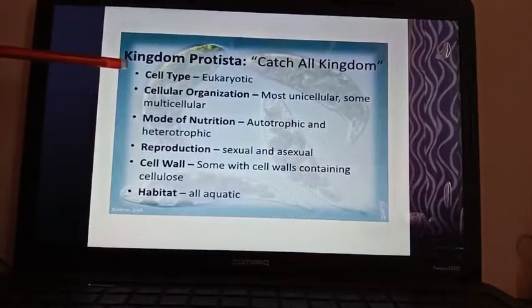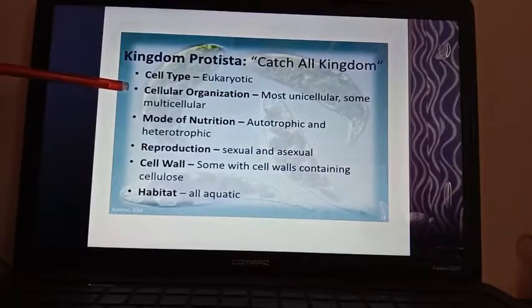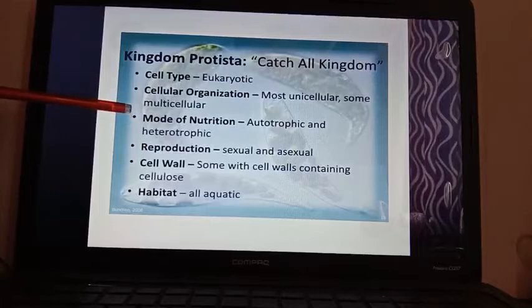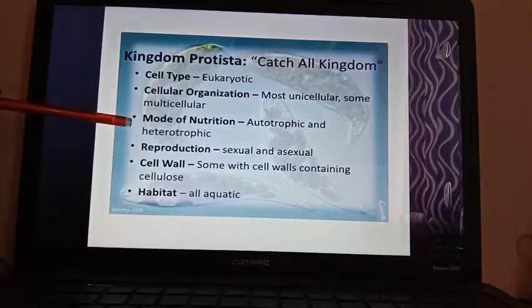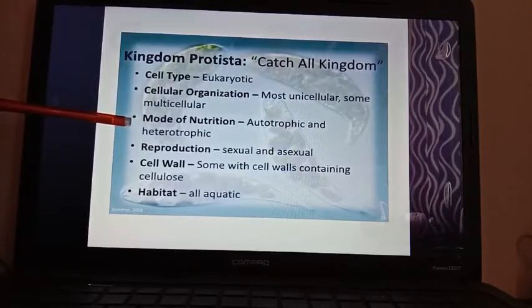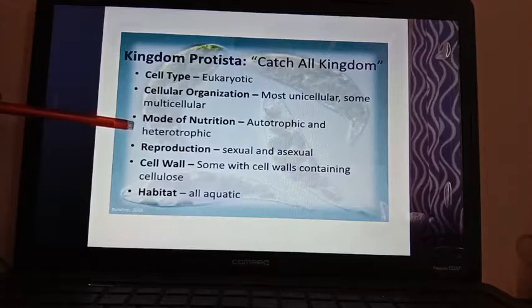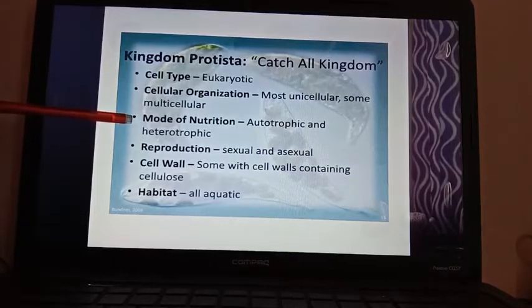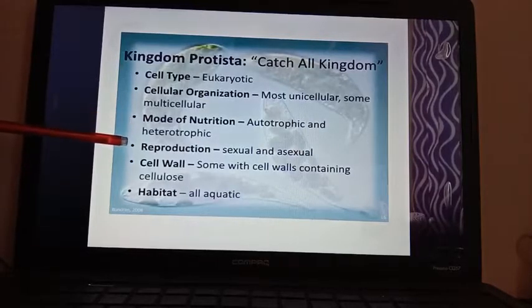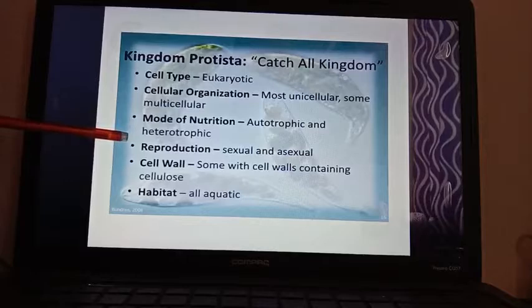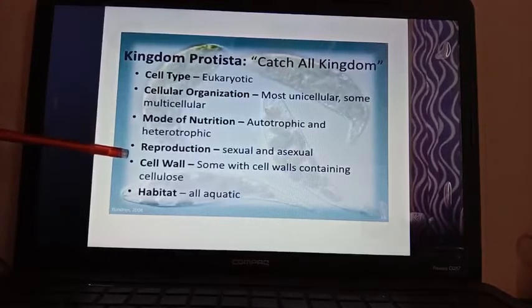Cell type: they are eukaryotes. Cell organization: mostly unicellular, some are multicellular. Mode of nutrition: they are autotrophic and heterotrophic, both types of members are present in the kingdom Protista. Means they sometimes contain chlorophyll, sometimes don't contain chlorophyll. Reproduction: may be asexual, may be sexual, both types are present here.